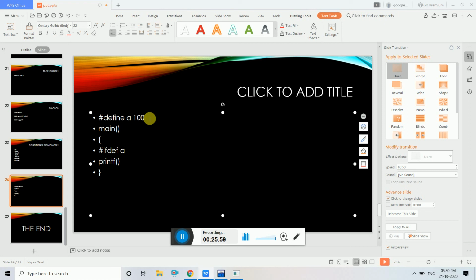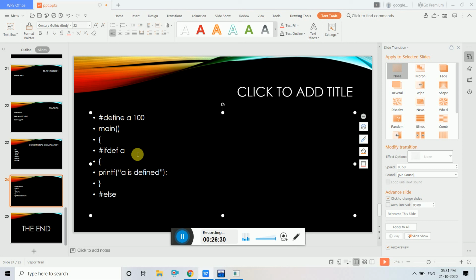If A is defined, only then it goes inside this block, and it is going to print "A is defined". Else, what should happen?